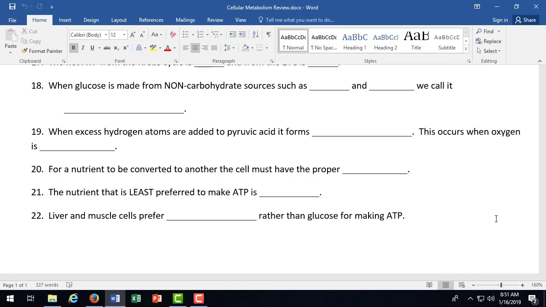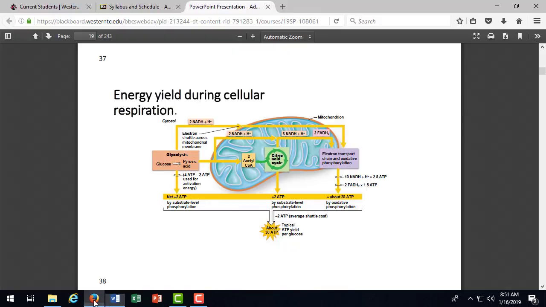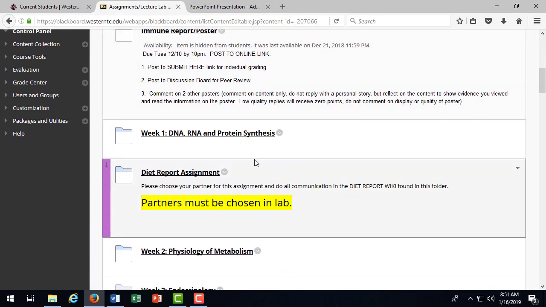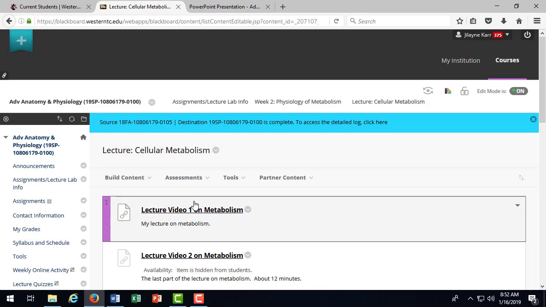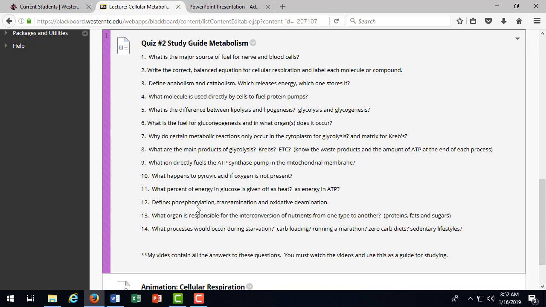Okay, so keep this handy. This is a nice review for the whole set of lecture notes to prepare for the exam. And then also, if we go into Blackboard, you'll see that I also have a study guide for you at the bottom of the lecture folder. Here, we have a study guide on metabolism. So there's some questions to guide your studying.